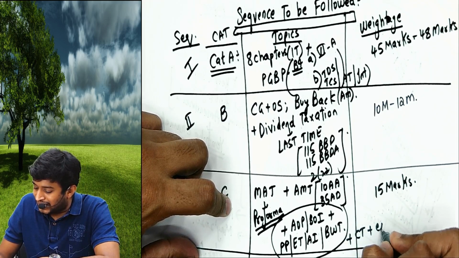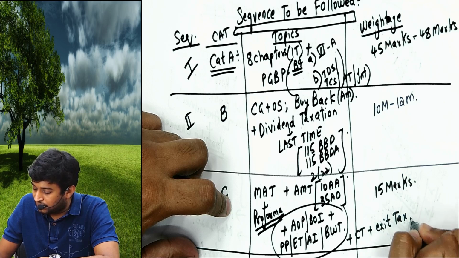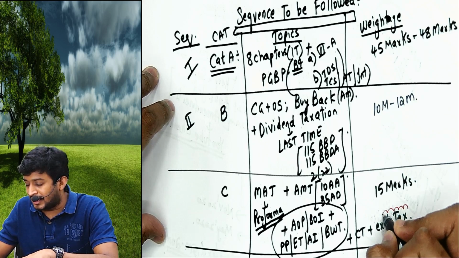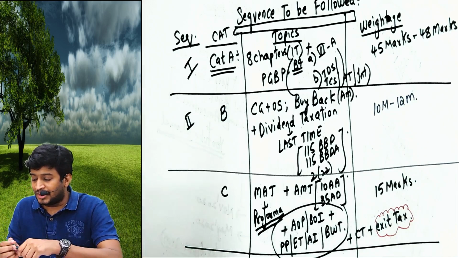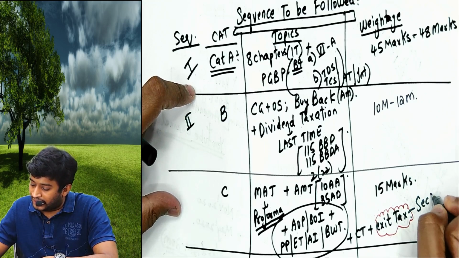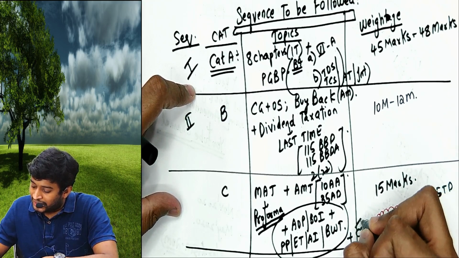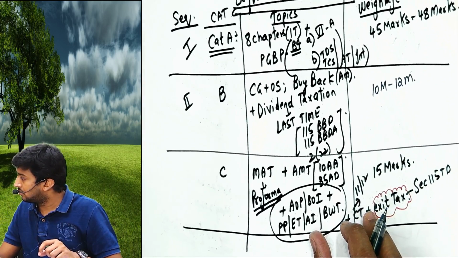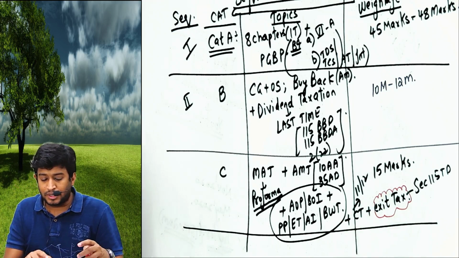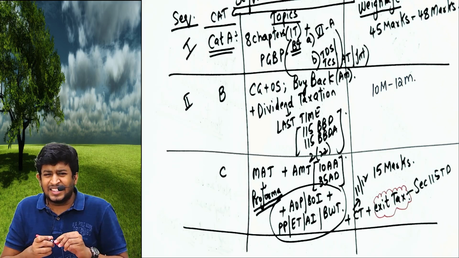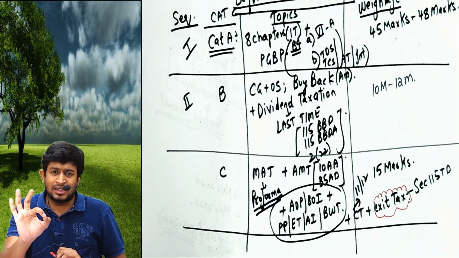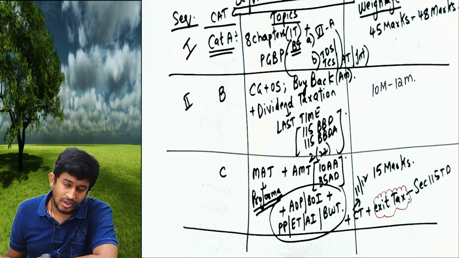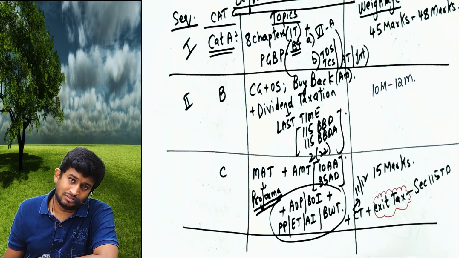Plus charitable trust plus exit tax. In the last 2 attempts, we are getting a question on exit tax. I doubt you remember the section number, 115TD. And charitable trust is section 11 and section 12. Important hai, very important hai sir, no doubt. 99.999999% either you will get a question on charitable trust or exit tax every attempt. Ye aaye to ye aata, ye aaye to ye aata.